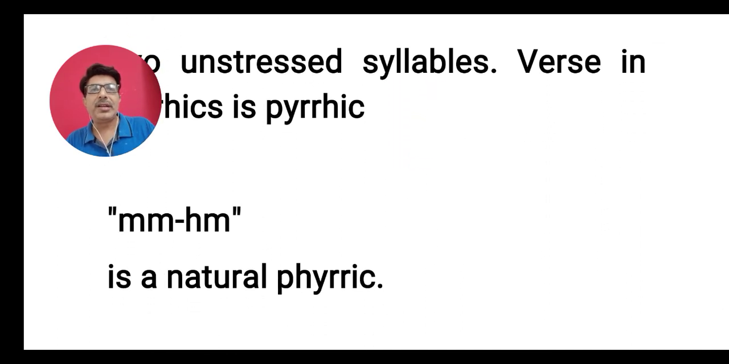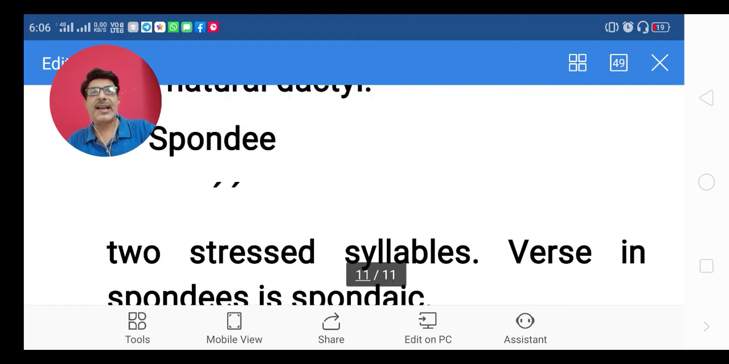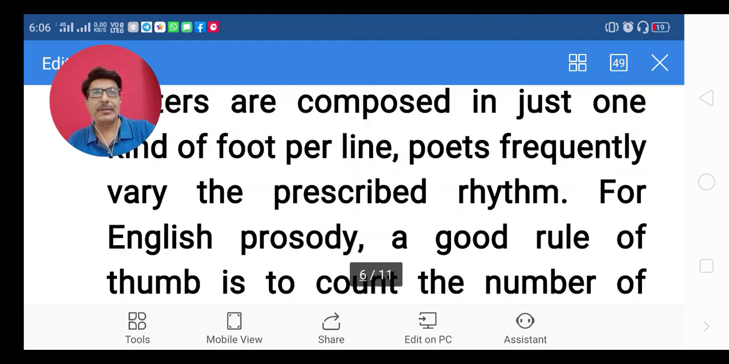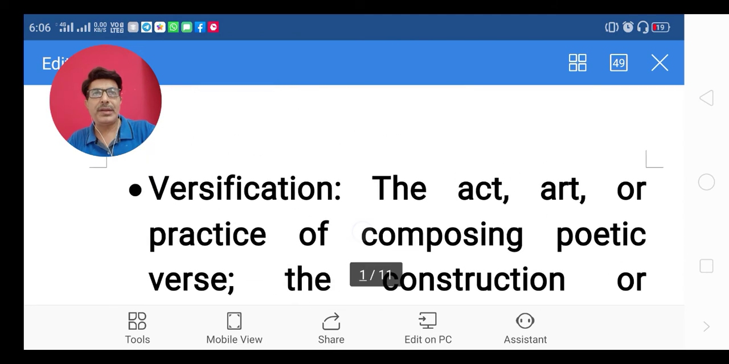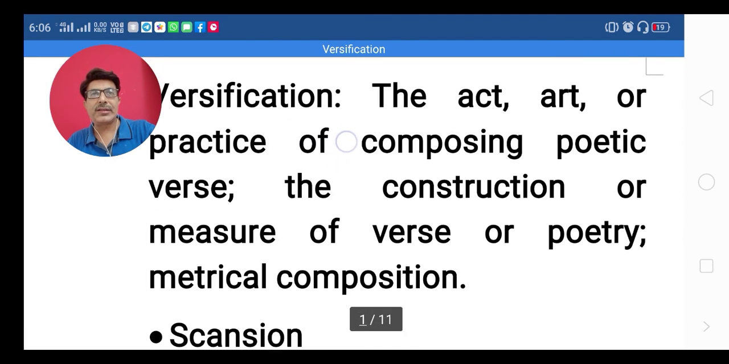An example, when you speak like this, you are not stressing anything. You do not give stress to your words, to your syllables. So when both the syllables are unstressed, it is called a pyrrhic. So that is all you should know about scansion and versification. Let's go up and let's revise the whole discussion.